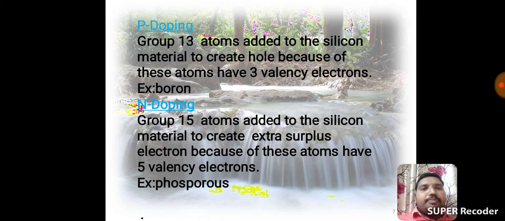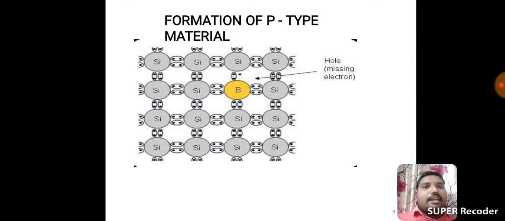Next one, n-doping. Group 15 atoms are added to the silicon material to create an extra surplus electron, because these atoms have 5 valency electrons. Here silicon valency is 4 electrons, that's enough, but we provide 5 valency electrons. 1 electron is excess, that is the surplus electron. In this n-doping technique, the surplus, negatively charged electron moves throughout the semiconductor, that is the n-doping technique.